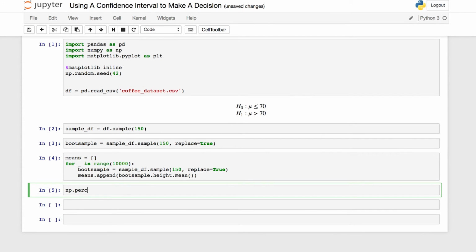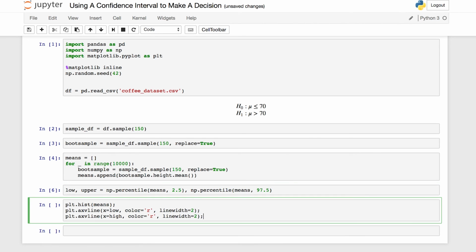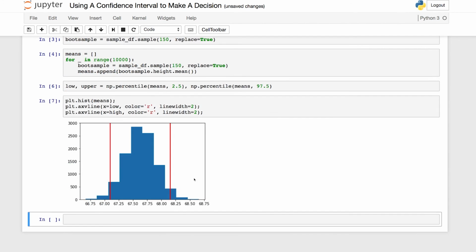Now, we have all of our means, and we can create our confidence interval. Here, I have the lower bound, and here is the upper bound. Additionally, we might choose to plot those. Here's what it looks like.